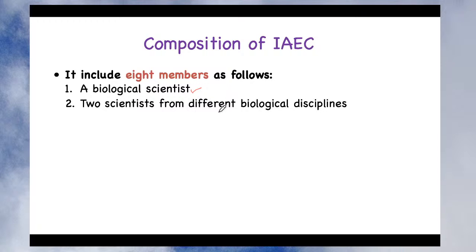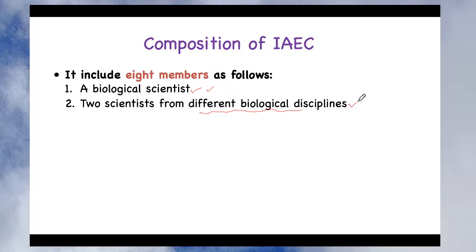What do we mean by different biological disciplines? Suppose a pharmacy institute wants to register its animal house facility and its Institutional Animal Ethical Committee. In pharmacy there are 4 biological disciplines: pharmaceutical chemistry, pharmacognosy, pharmaceutics, and pharmacology. Suppose the biological scientist is from pharmacology, then 2 scientists can be selected from different disciplines, like one from pharmaceutics and another from pharm chemistry or pharmacognosy. So you select 2 more scientists, and these are again from the institute.